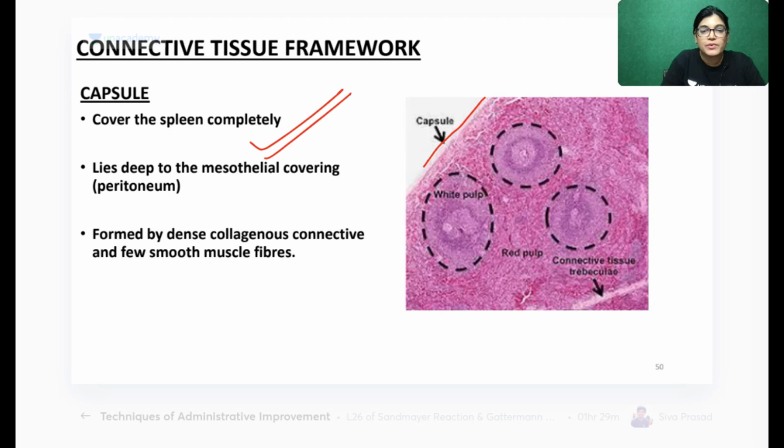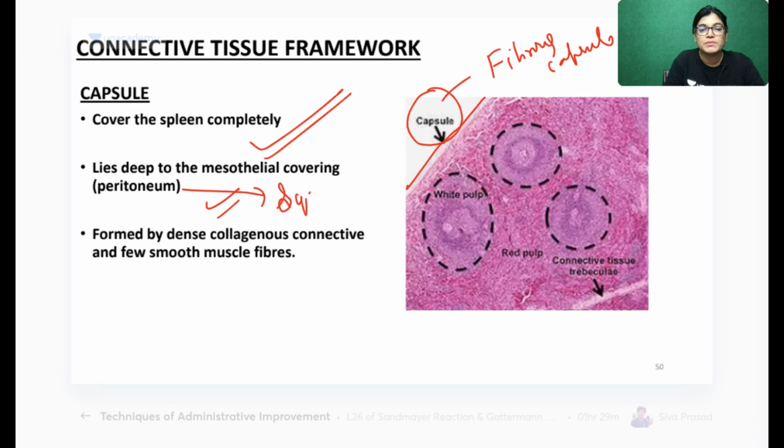Capsule. The outermost covering of the spleen is the fibrous capsule. It is a capsule made of connective tissue. This capsule lies deep to which covering? Peritoneum. What is the lining epithelium of peritoneum? Simple squamous epithelium. The capsule is formed by dense connective tissue and a few smooth muscle fibers. Got it?